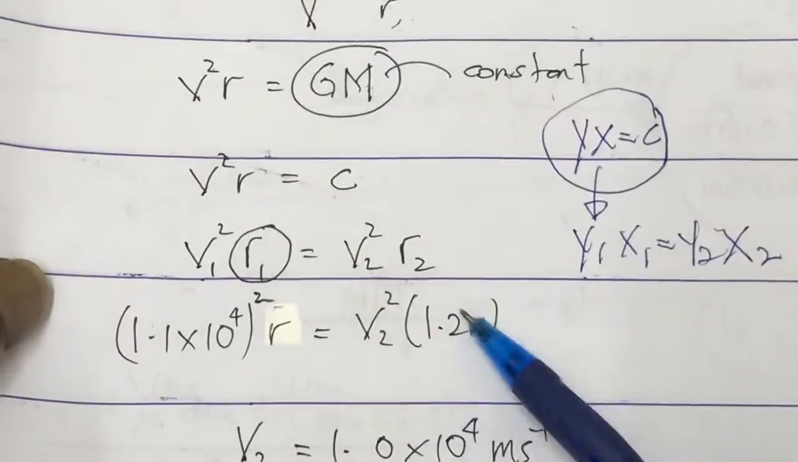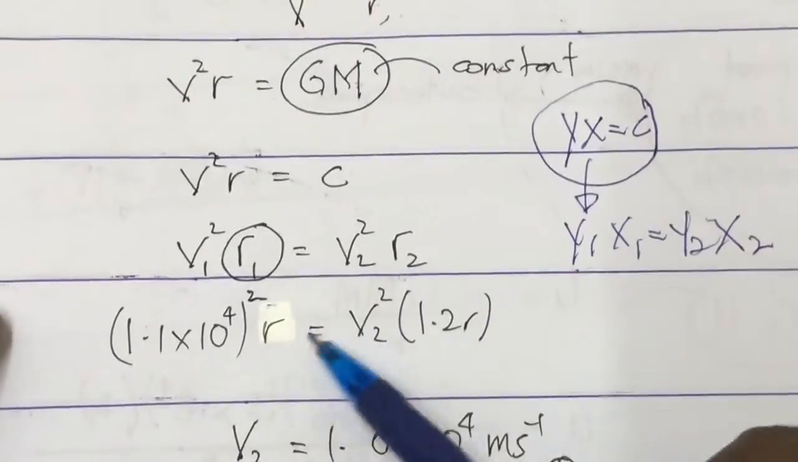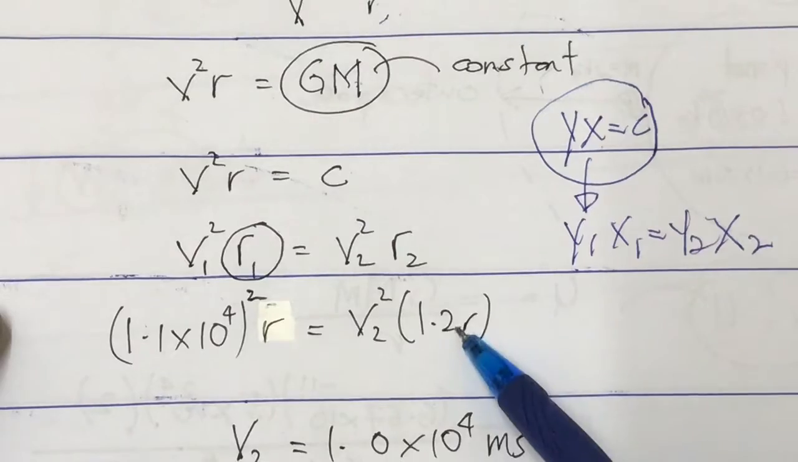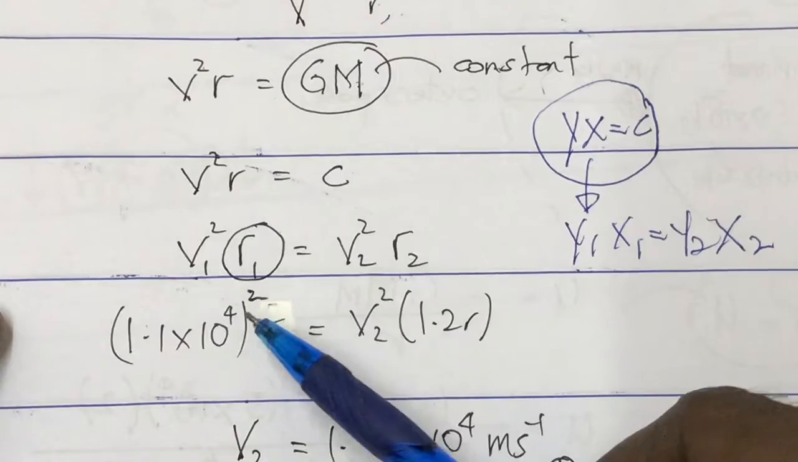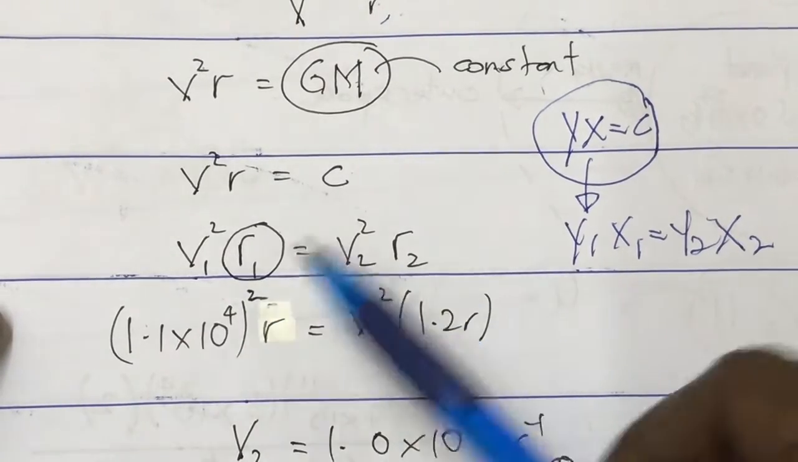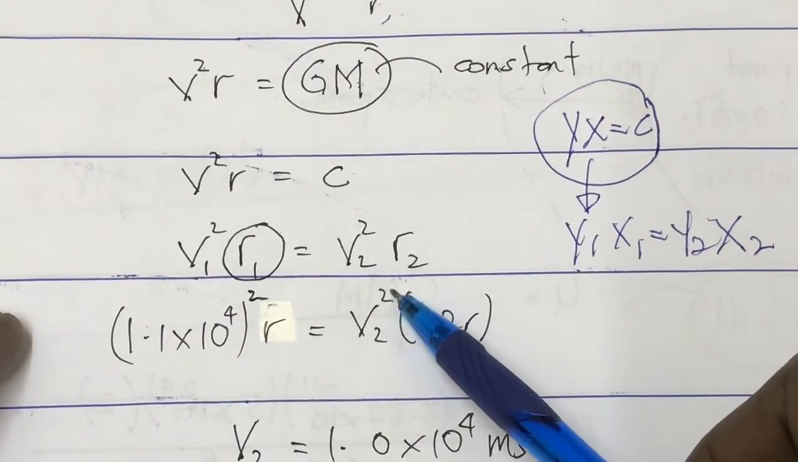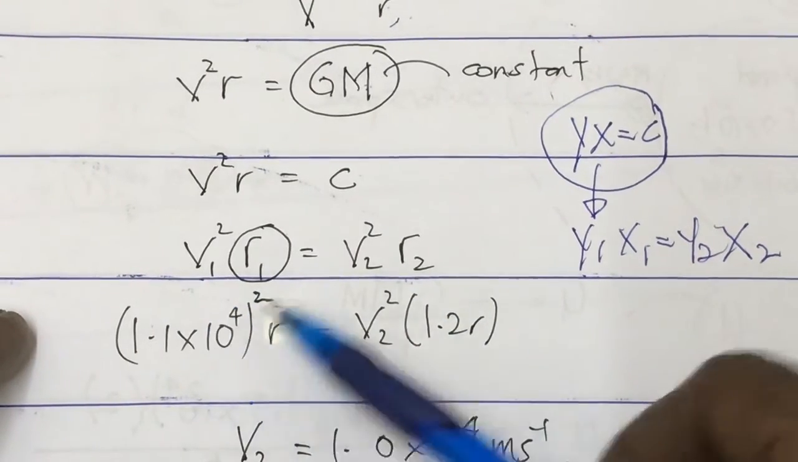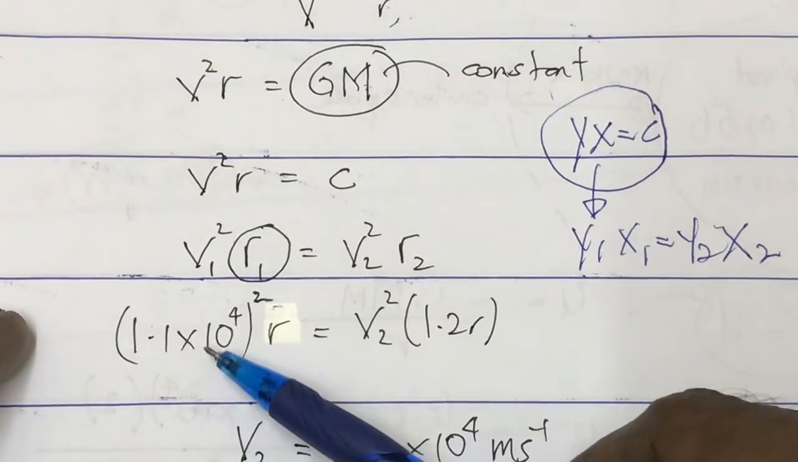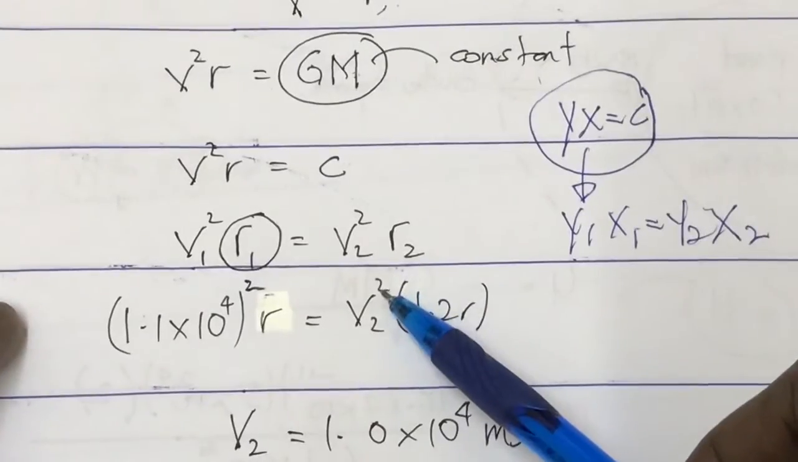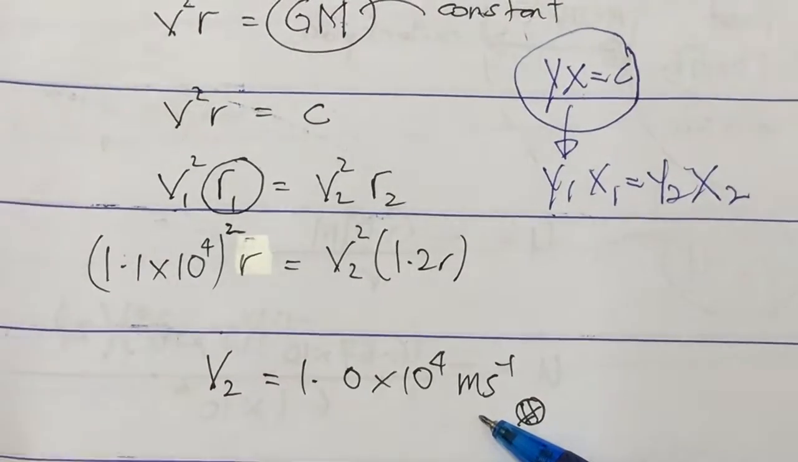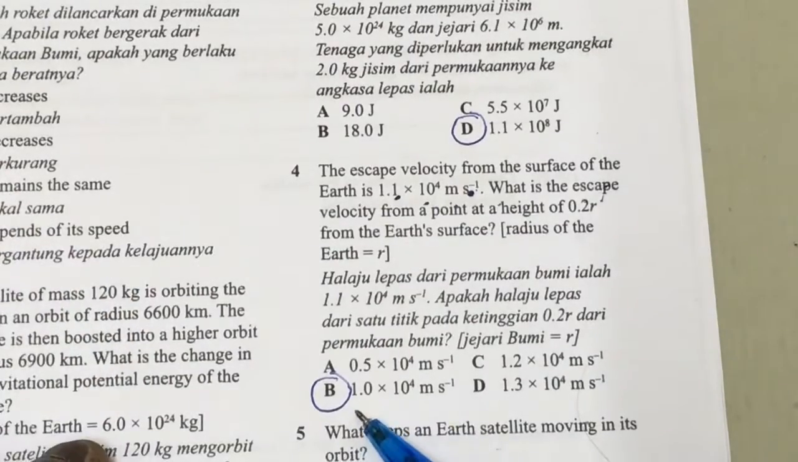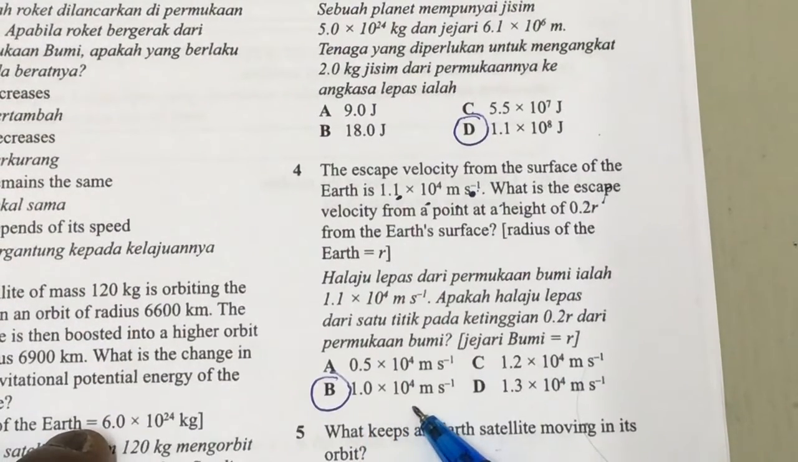So this is basic calculation. You can cancel this r and this r. Square first, this r can cancel. Bring the 1.2 over here, and finally square root the thing. Divide by 1.2. The answer you get, square root because this is square, and you will get the answer 1.0 times 10 power 4. And if you look at the answer, it is B, 1.0 times 10 power 4.